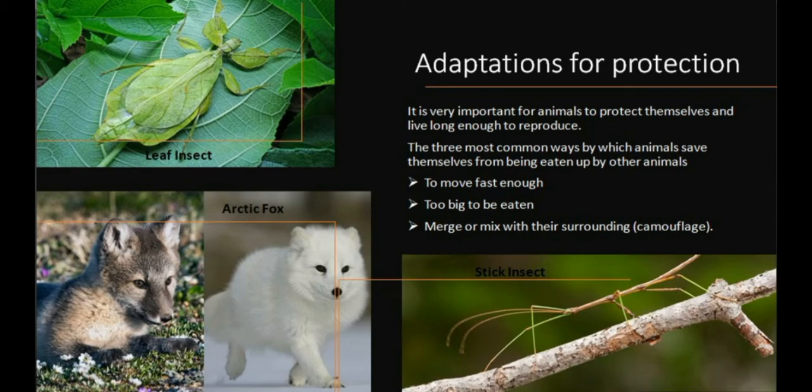as zebras, tigers, and leopards have stripes or spots on their bodies which help them to merge or mix with the surroundings, and this is called camouflage. This process of hiding or merging with the surroundings is called camouflage.